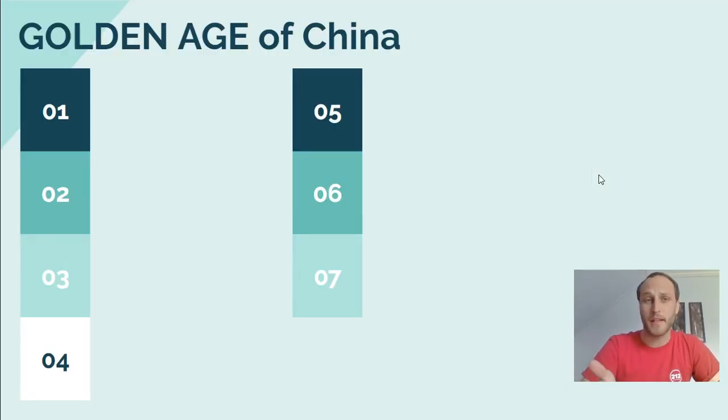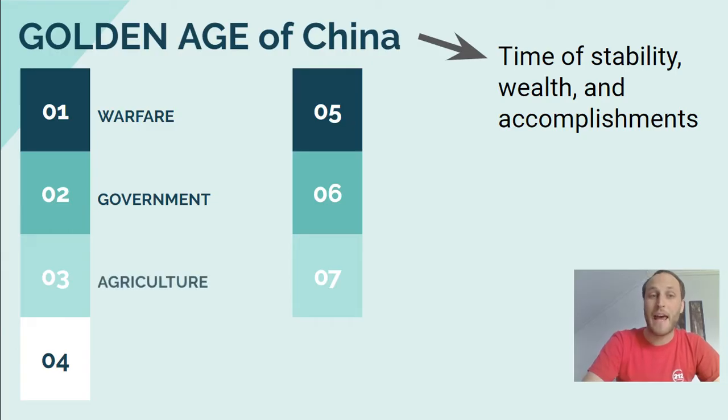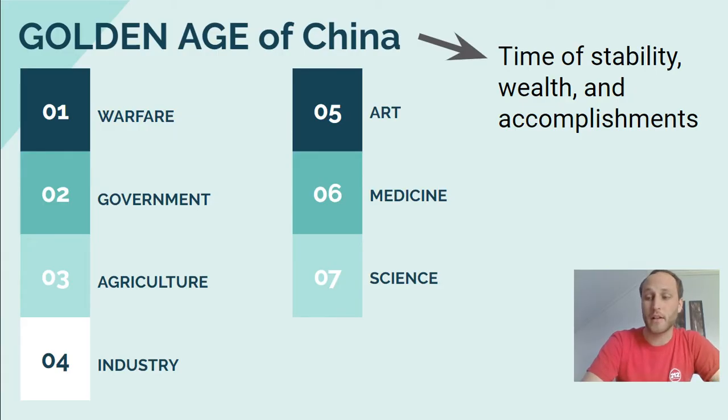So when we talk about golden ages, remember that we say golden ages are a time where there's a lot of wealth and accomplishments. There's inventions happening, they have lots of money, and things are actually rolling pretty smoothly. And stability just means things are okay, there's not a lot of war going on, everybody's kind of improving and working together and accomplishing a lot of things during this time. So the seven main categories of things that they're going to improve upon are warfare, government, agriculture, industry, art, medicine, and science. So these are the seven categories that they're going to make some improvements or adjustments to within the Golden Age of China called the Han Dynasty.